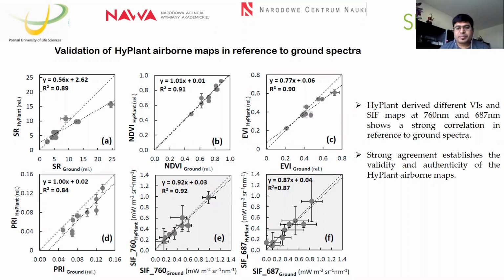So it denotes that though peatland is an extremely heterogeneous landscape with wide spectral diversity, we still managed to get very good agreement between the ground measurements and HyPlant-based measurements. This gives us more accuracy and confidence to further process these datasets for a deeper understanding of the relationship between SIF and other parameters.